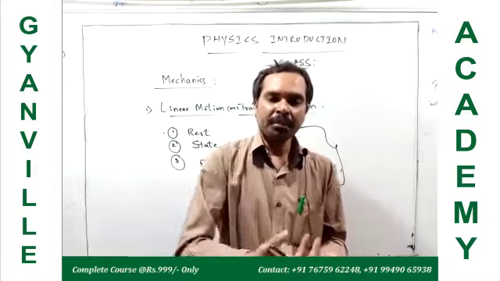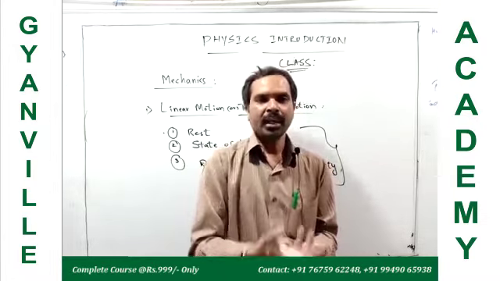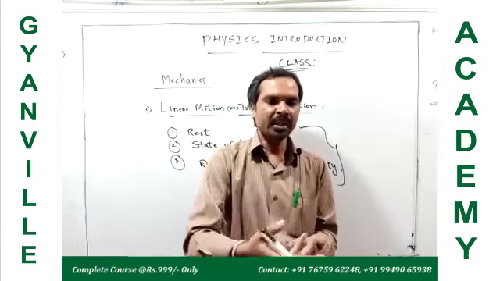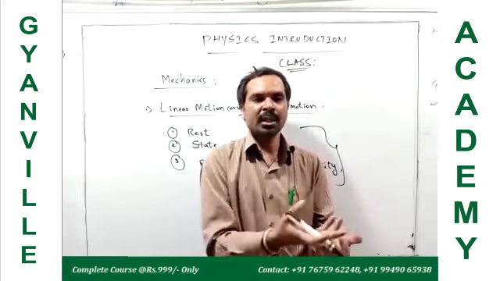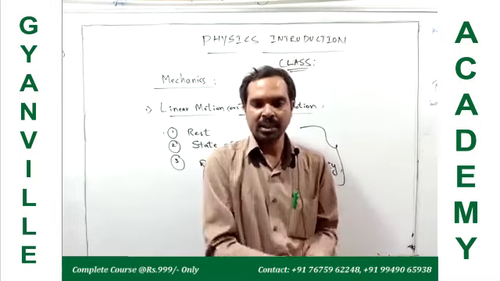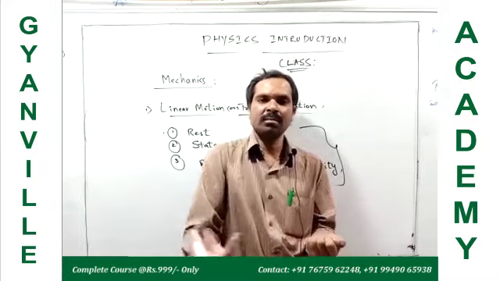If the body position changes with time, for example, when a vehicle is moving on the road, suppose initially it is at one point at t equal to 0, then it starts the state of motion.